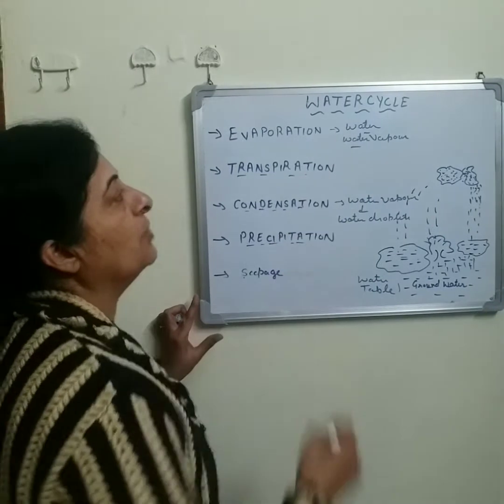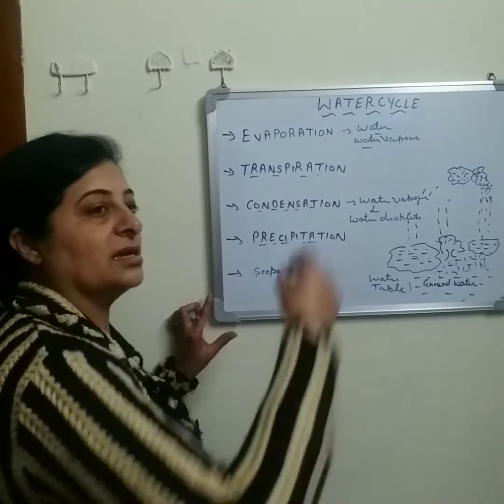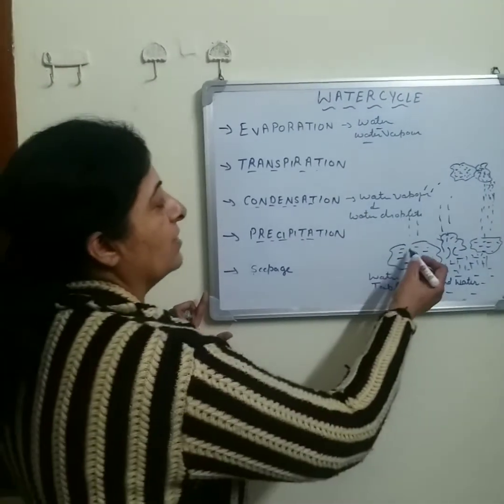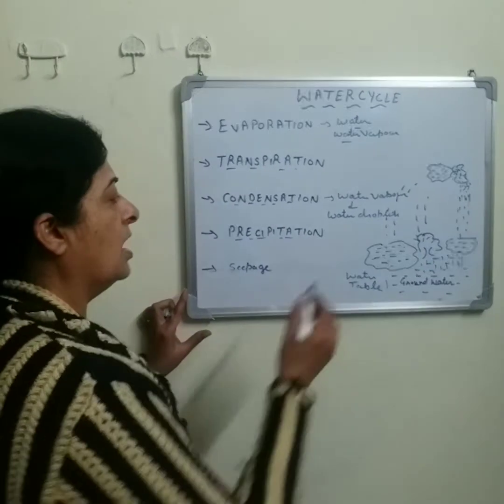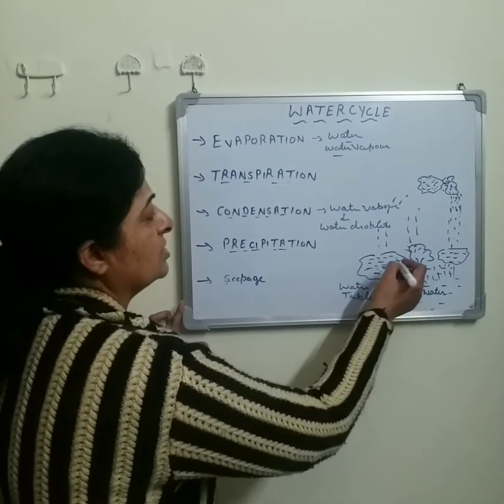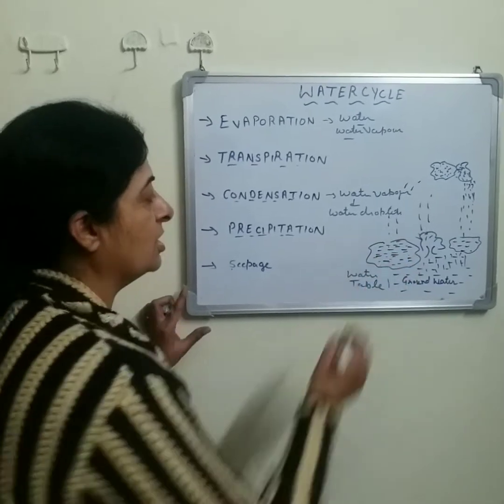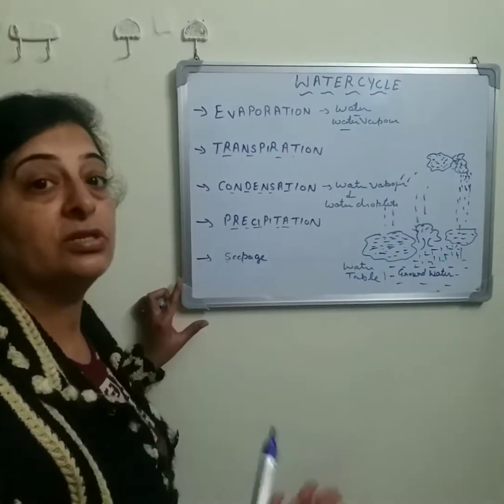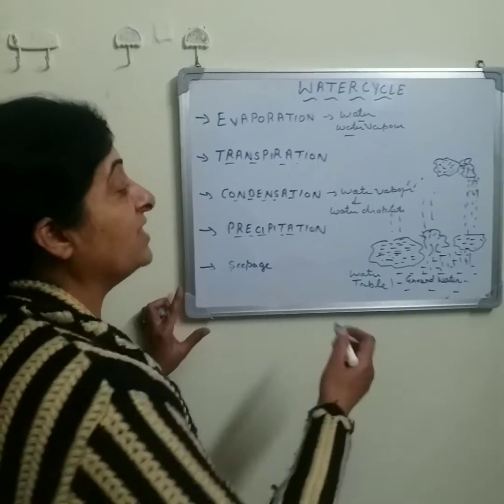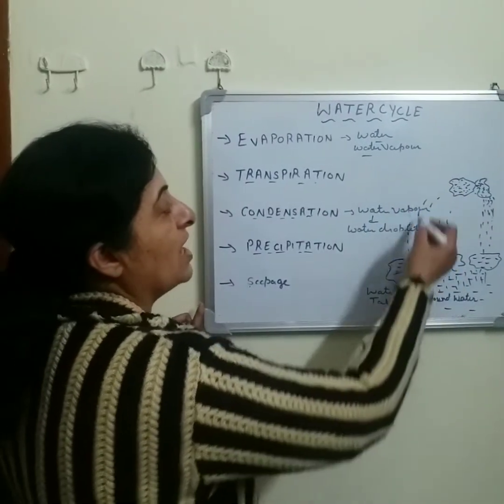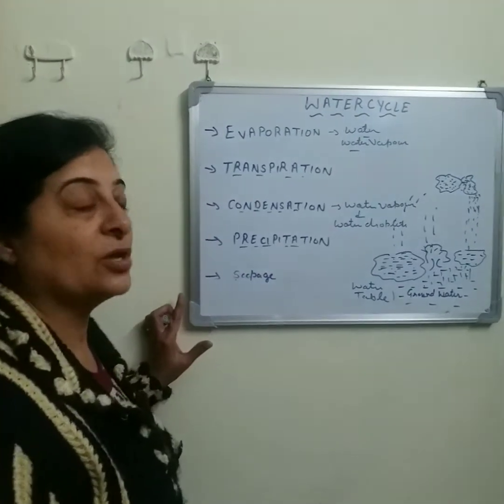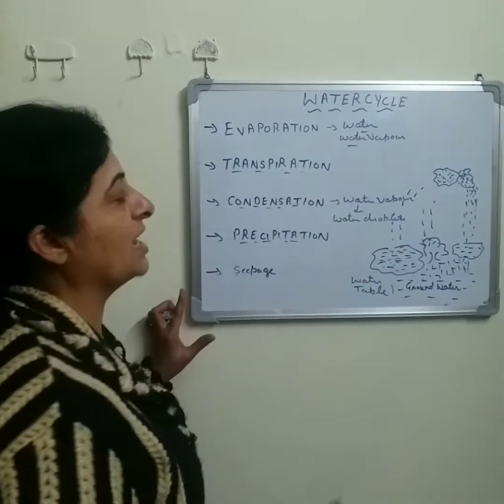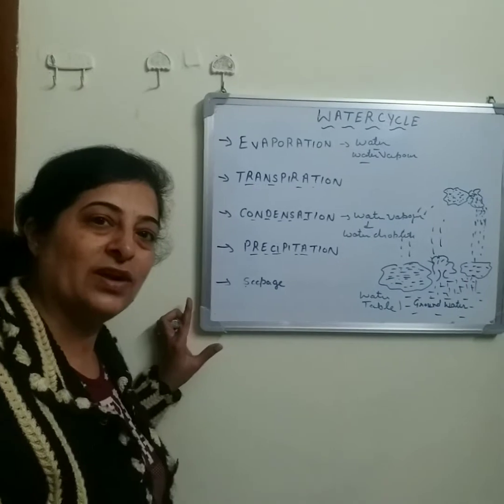With the help of the water cycle, there is a continuation of water, and you can obtain a pure form of water. Can we use the water which is in seas and oceans? No, we can't use it because it is salty. But when this water evaporates with the help of the water cycle, we can use it, because with the help of the water cycle, water can be purified.